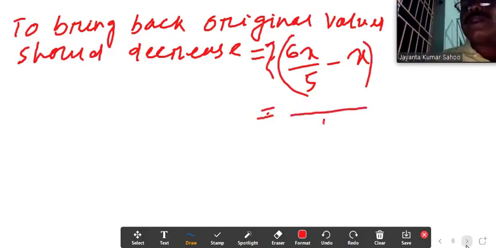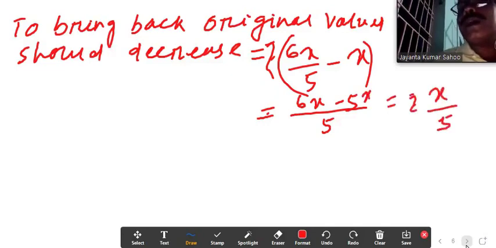LCM is 5, then 6x minus 5x equal to rupees x by 5.